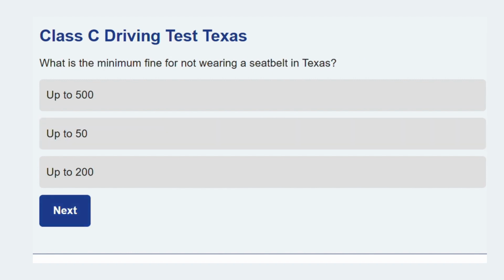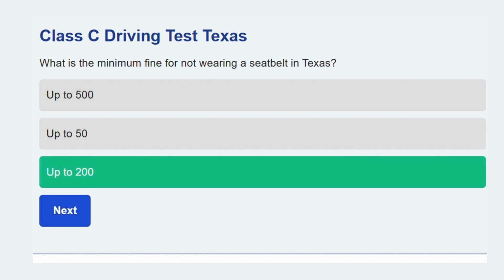Ready for the next one. What is the minimum fine for not wearing a seatbelt in Texas? Up to $200. Texas has mandatory seatbelt laws for all occupants, and fines are significant.